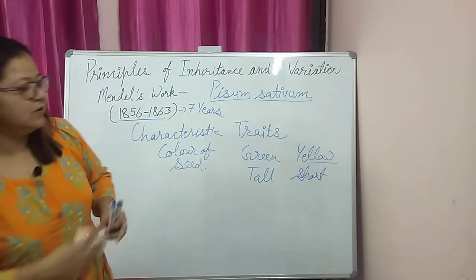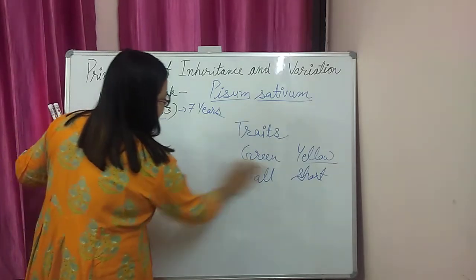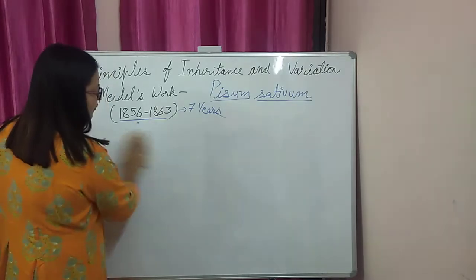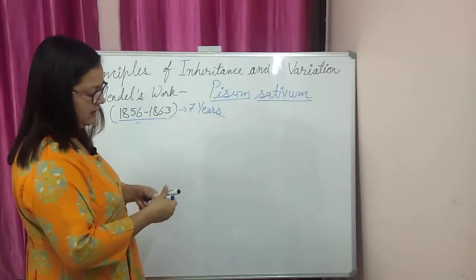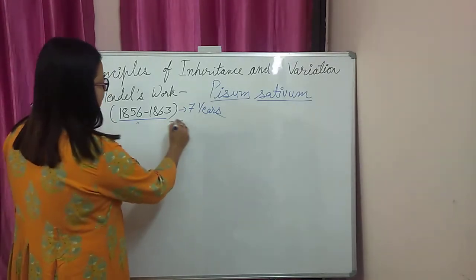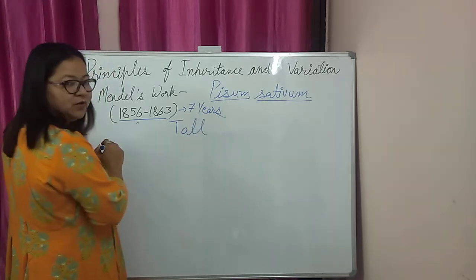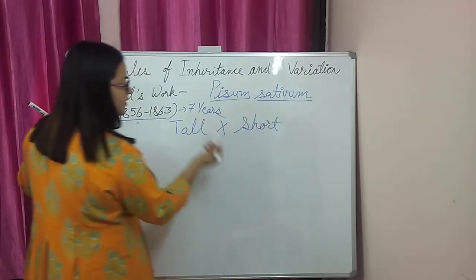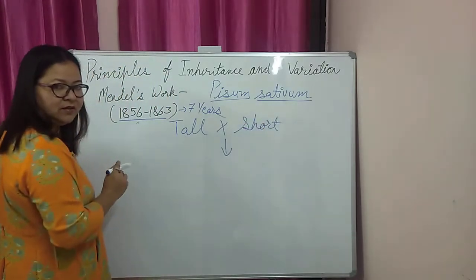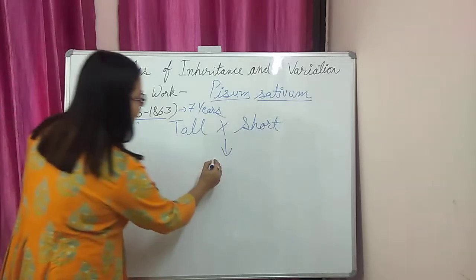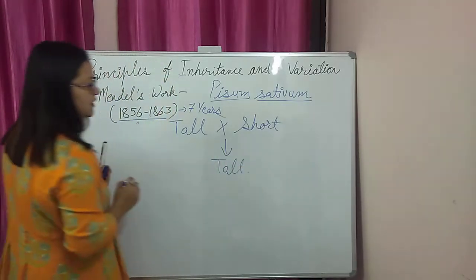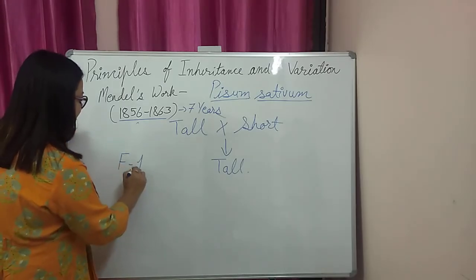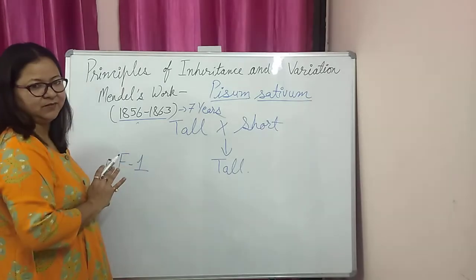Now we will start. He worked on the pea plant, and first he was able to find out the pure form by doing continuous self-pollination. Then, when he crossed a pure tall plant with a dwarf or short plant, he collected the seeds, sowed them, and found that all the plants were tall. This is called the F1 generation, or first filial generation.